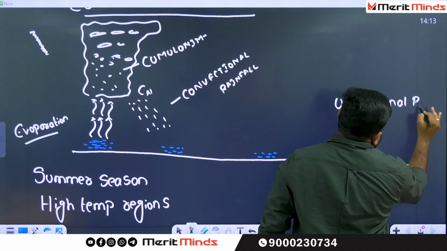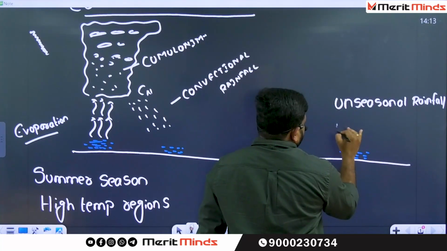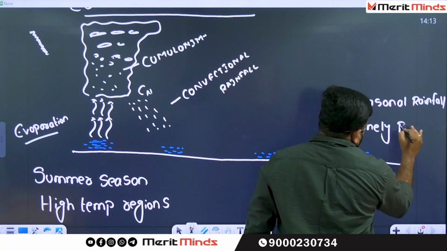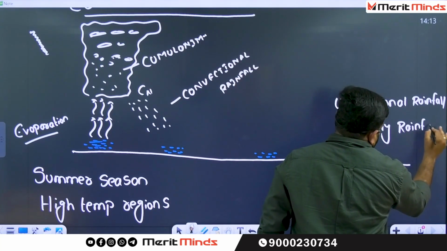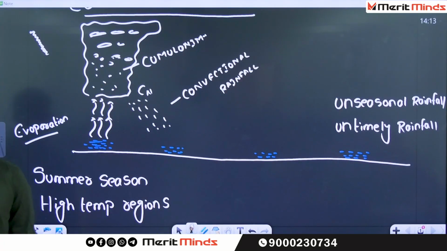The same convectional rainfall is also known as, what do we call that word? See the word: unseasonal rainfall. Also known as untimely rainfall. This unseasonal or untimely rainfall has different names in different places. What do we call it in Telangana?